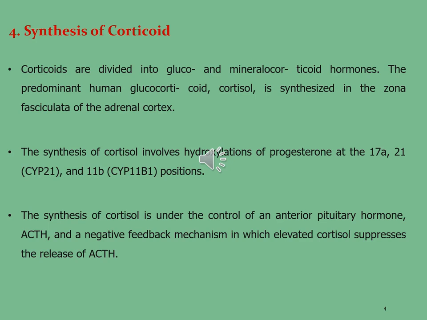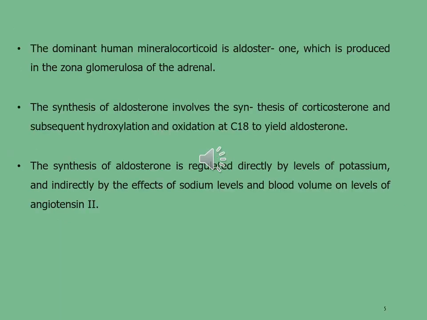The synthesis of cortisol is under the control of the anterior pituitary hormone ACTH, and a negative feedback mechanism in which elevated cortisol suppresses the release of ACTH. The dominant human mineralocorticoid is aldosterone, which is produced in the zona glomerulosa of the adrenal cortex.